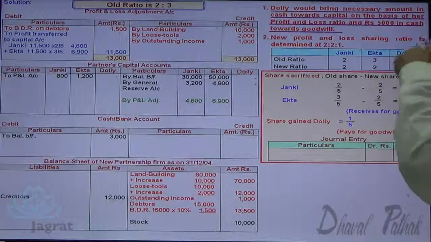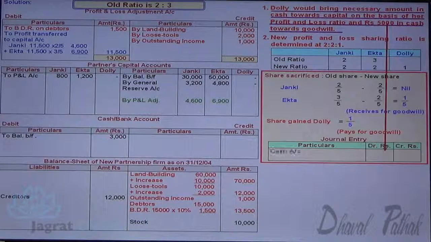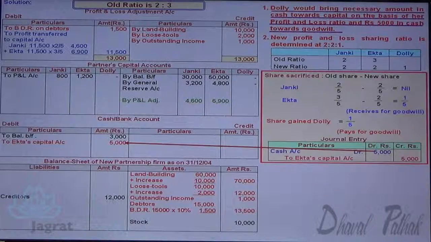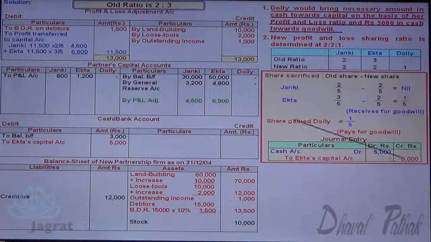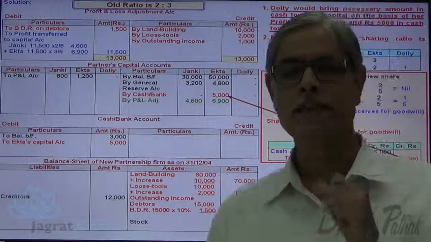What is the amount of goodwill brought? 5,000. So the journal entry for that is cash account debit to Ekta's capital account credit 5,000. So I debit cash account 5,000 to Ekta's capital account credit 5,000. This is how goodwill is accounted for.